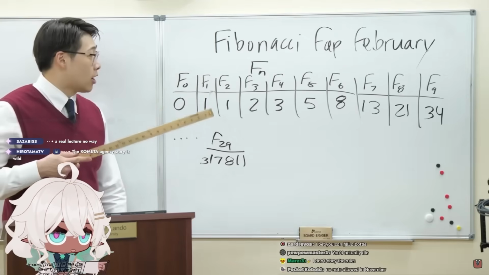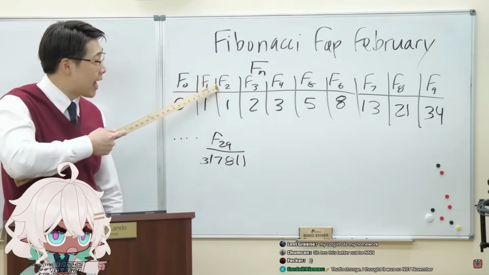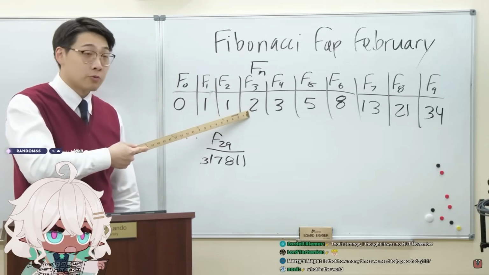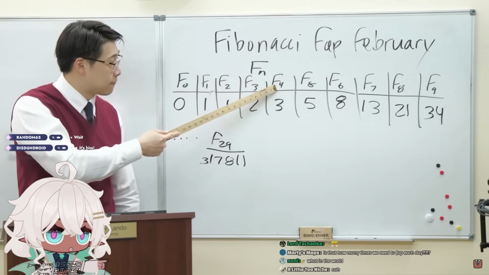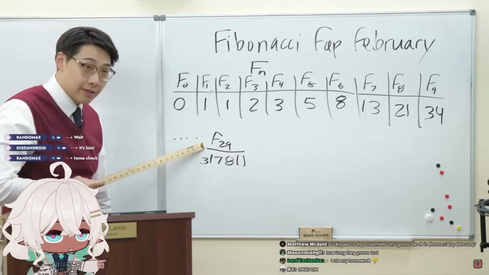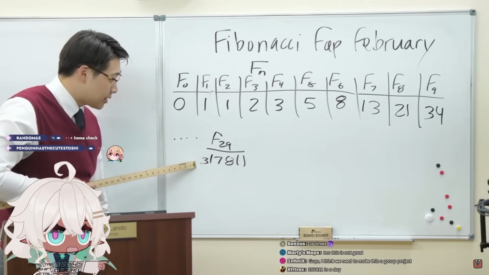317,800. What do the numbers mean? On the first day, you fap once. On the second day, you fap f of 2, which is also 1. On the third day, 2, twice. Fourth day, f of 4, sum of the preceding numbers, 3. By the 29th Fibonacci sequenced number, it would be 317,811.